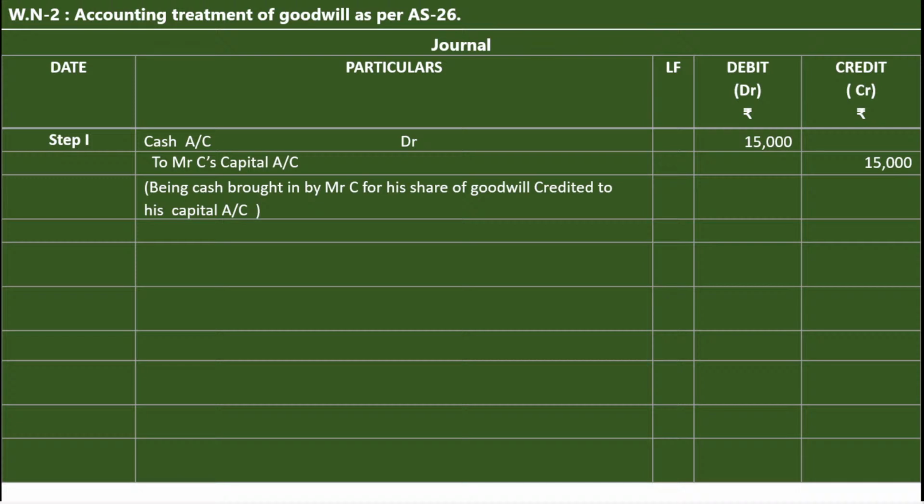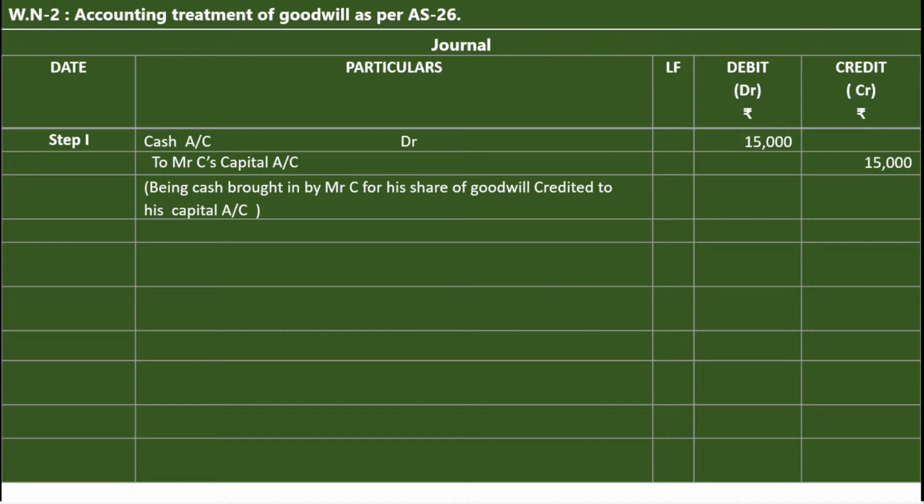If you want to know the rules of debit and credit as per the England system or British system, cash is a real account: debit what comes in. Mr. C's capital account is a personal account: credit the giver of the benefit. I think everybody understands it. Pause the video and note it down. This is step number 1.